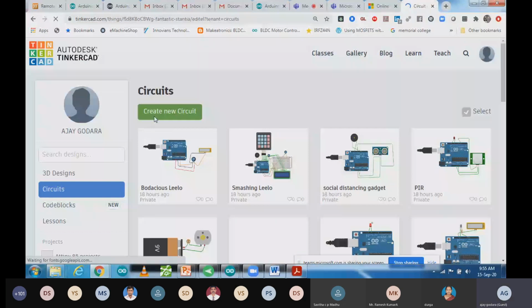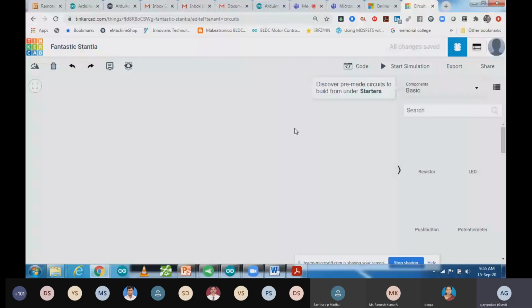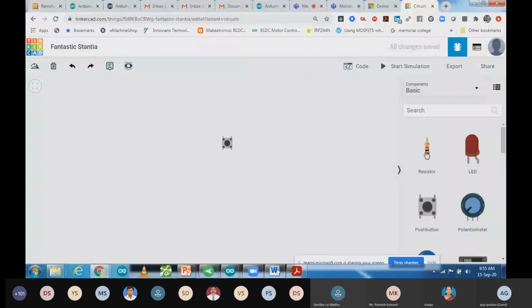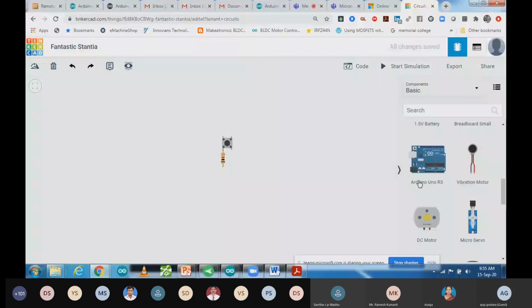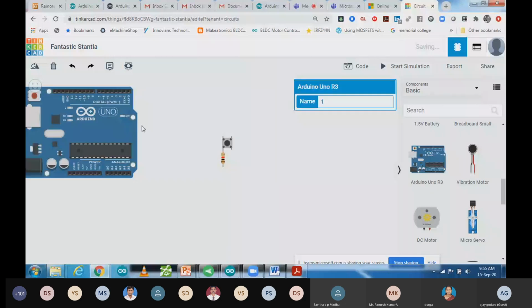So now you can take this push button, and you can use one resistance over here, and I'm also going to take an Arduino.